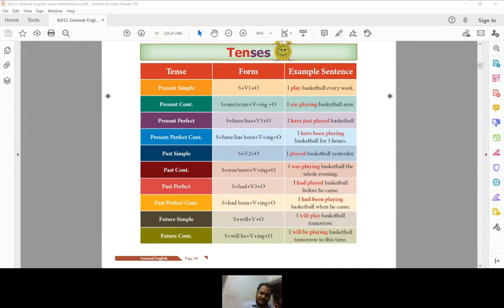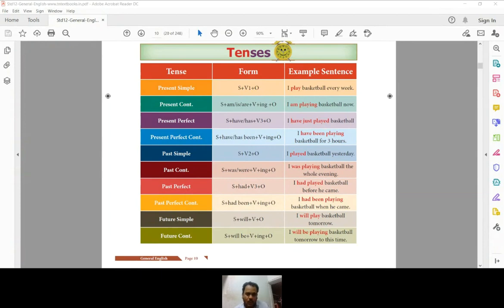And past continuous: any work which was going on in the past time, any work which was in progress in the past time. For that condition, you can use was. There we used am, is, are, and here we have only two options, that is the past auxiliaries: was for is and am, and were for are. So was you can use with I, he, she, it, and a name in singular, and were you can use with you, we, they, and plural.